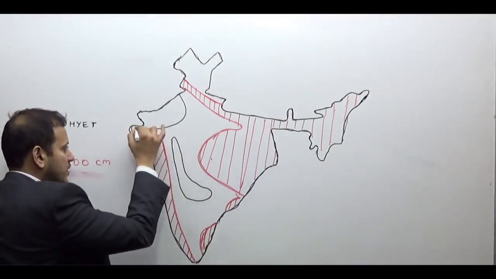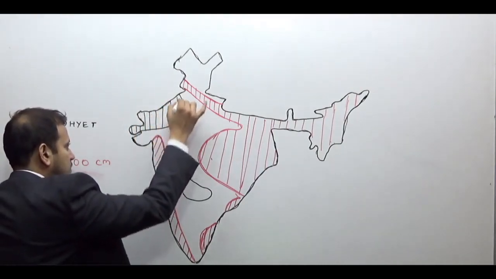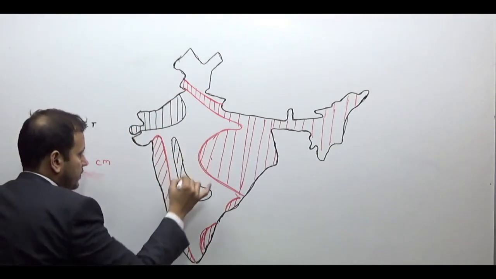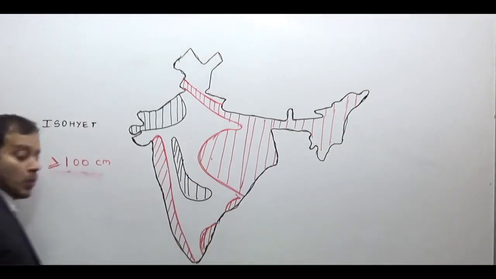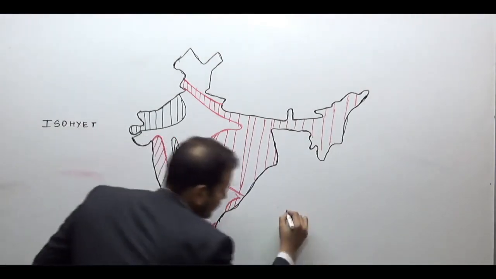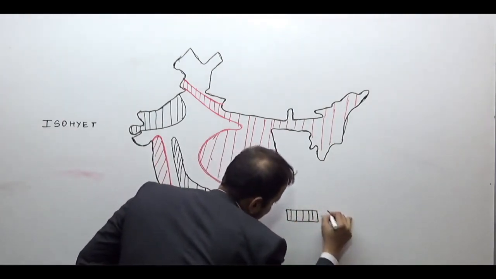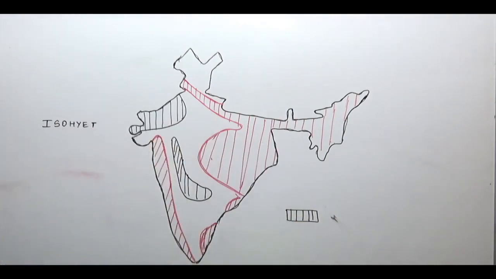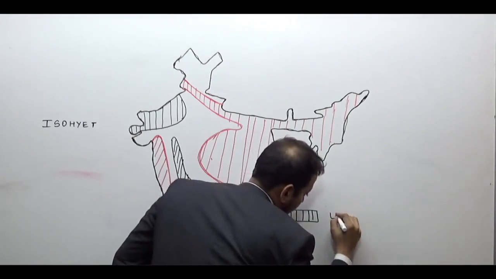Now this shaded region is a region which receives less than 50 centimeters of rain. I will draw it here. This is a region which receives less than 50 centimeters of average annual rainfall.